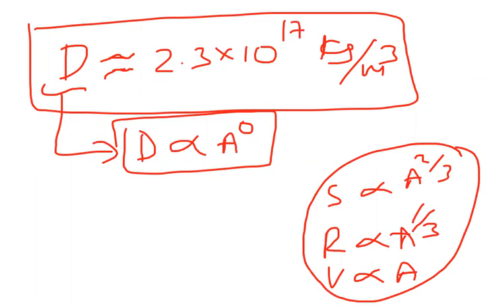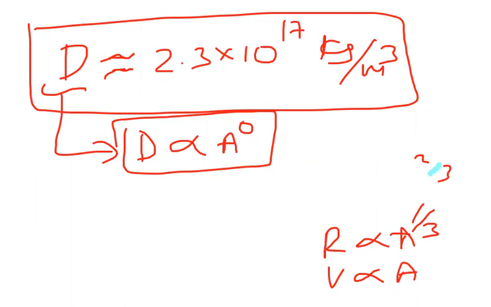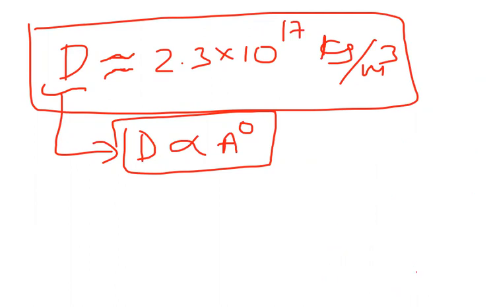Surface area, radius, and volume are all changing with respect to mass number. All sizes are varying with respect to mass number. But the density of the nucleus, density meaning mass per unit volume, that is independent.